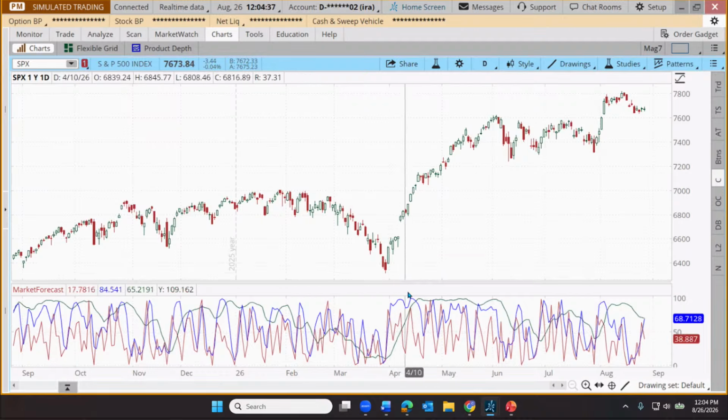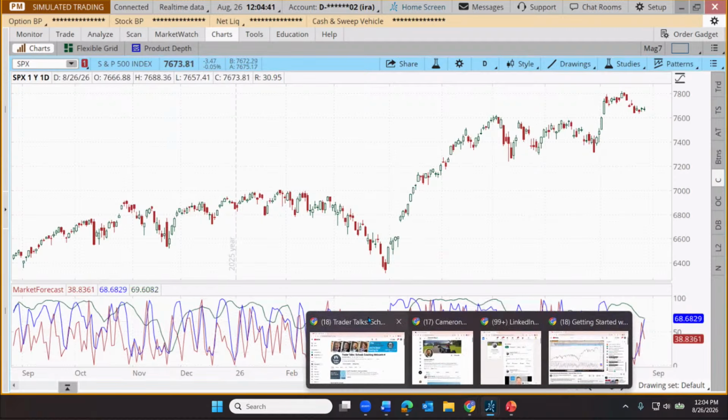So for example, this market forecast tool, if you're not familiar with it, here's what I'd suggest you do.